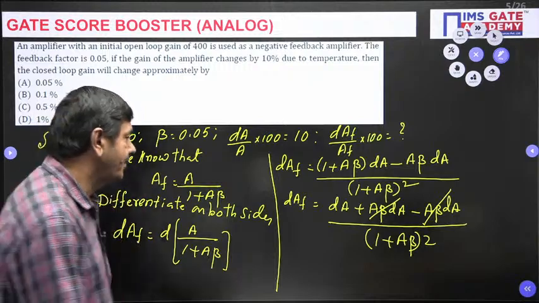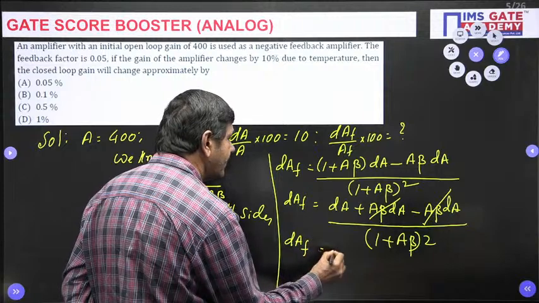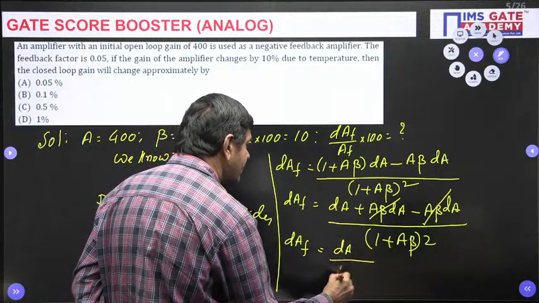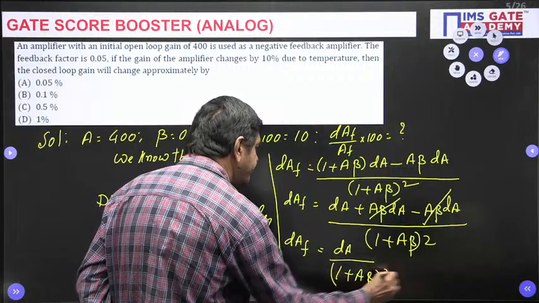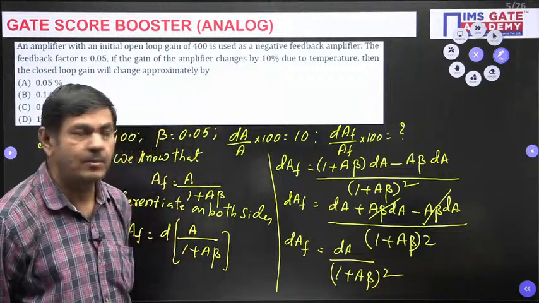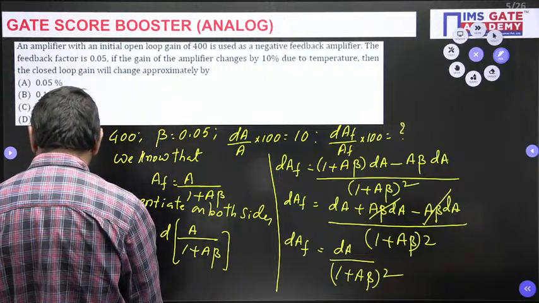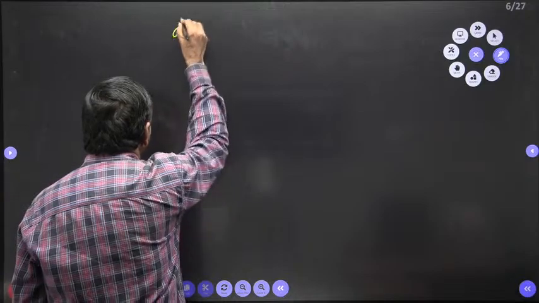I cancel now, and I got dAF equal to dA by 1 plus A beta whole square. Just I want to simplify this again. How can we simplify this? You please watch. We got dAF.